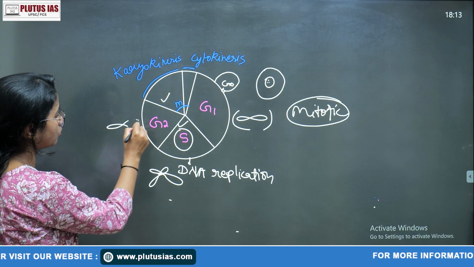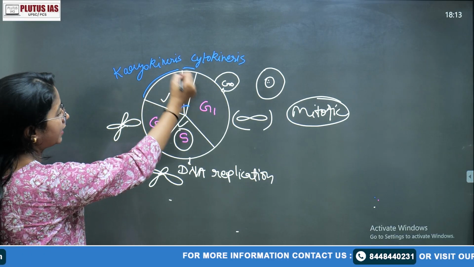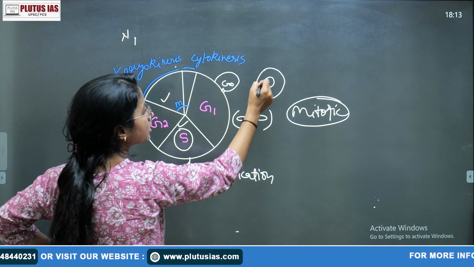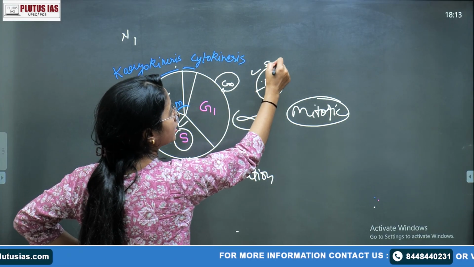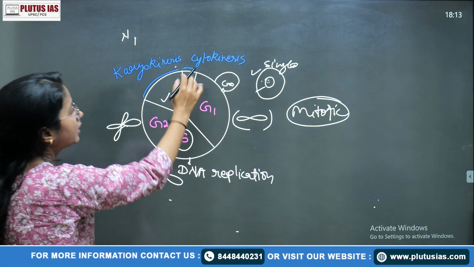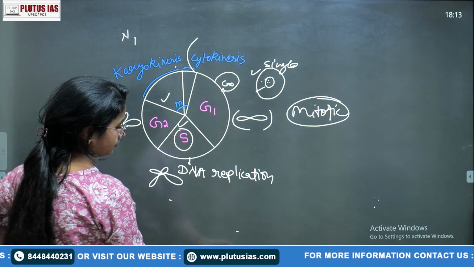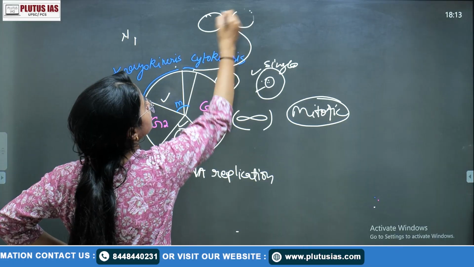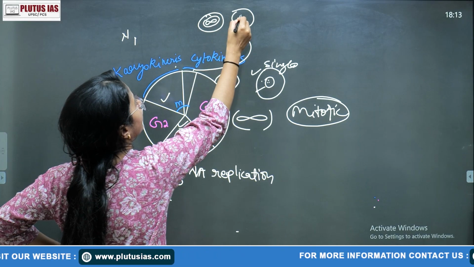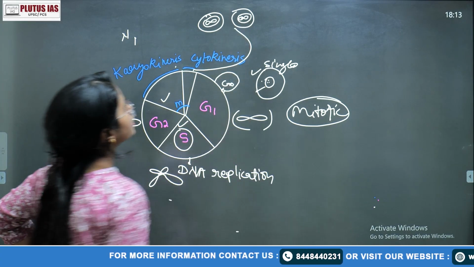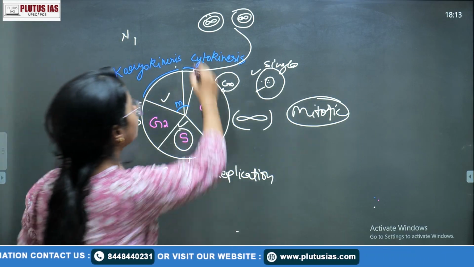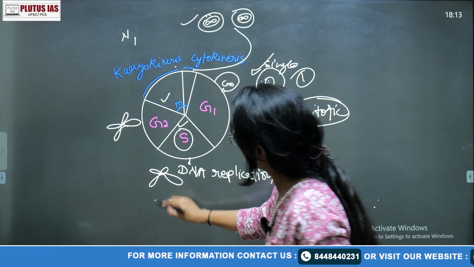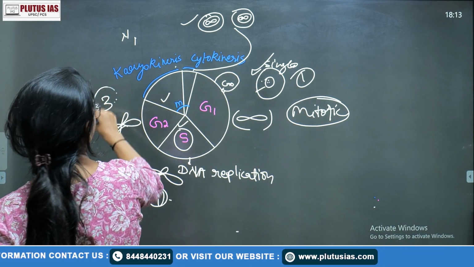So here also the chromosome like that. Okay, and in that M phase, when the nucleus is dividing and forming, here you have a single cell. Here we have the single cell. Okay, so after ending the M phase, here it will be two cells having this kind of different, these are the two daughter cells. So we can start from here, 1, okay, the 2, there is a 3 and there is a 4.